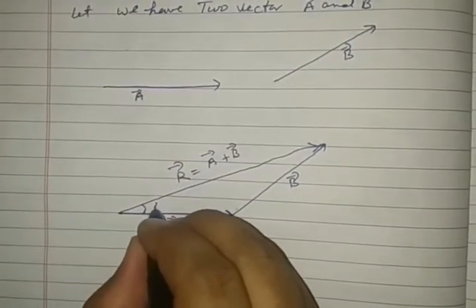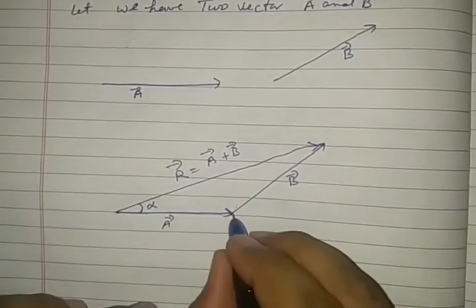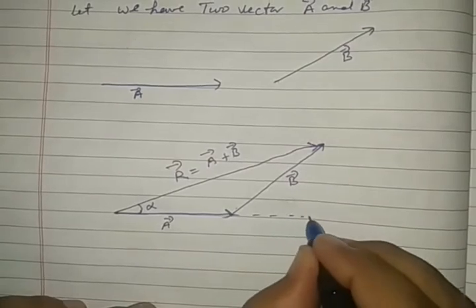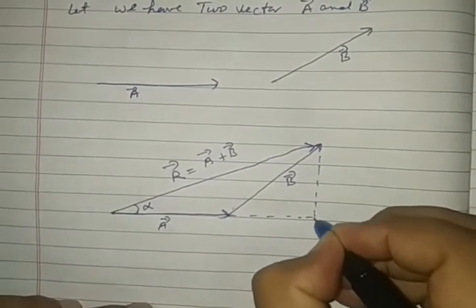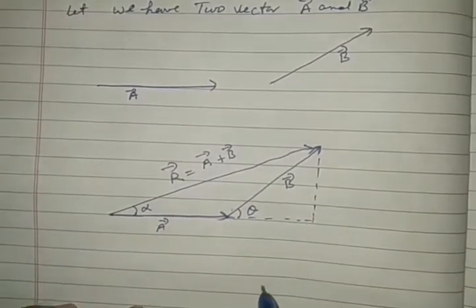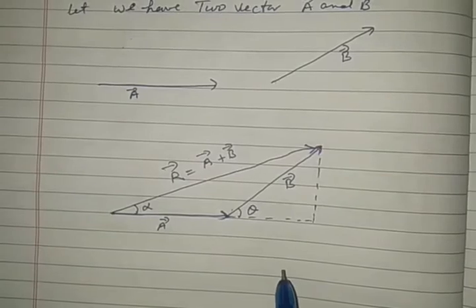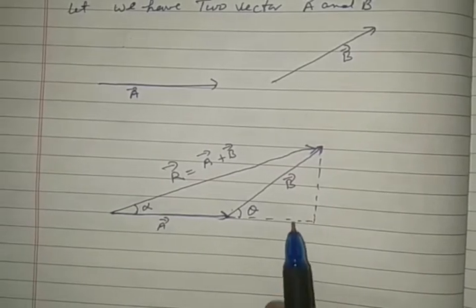See carefully some mathematical formula. Let the resultant vector make angle alpha with the first vector, and let the second vector B make angle theta with vector A. Here is the mathematical formula we will obtain.